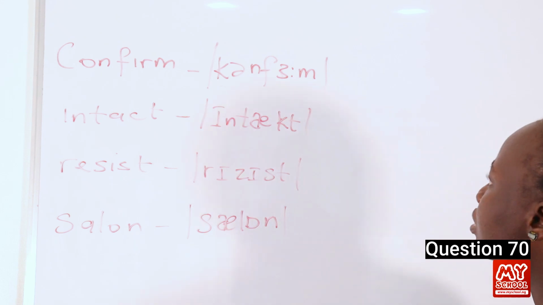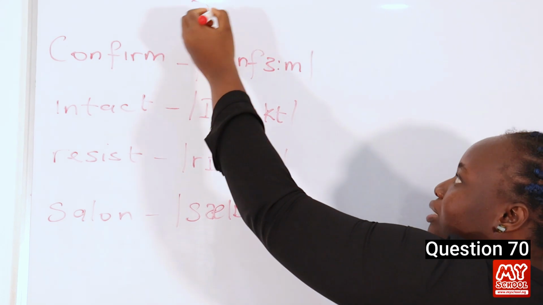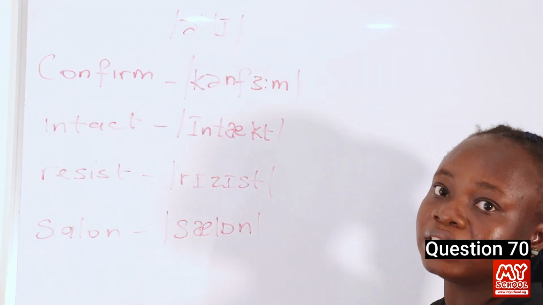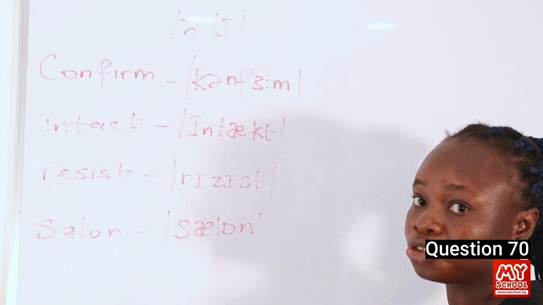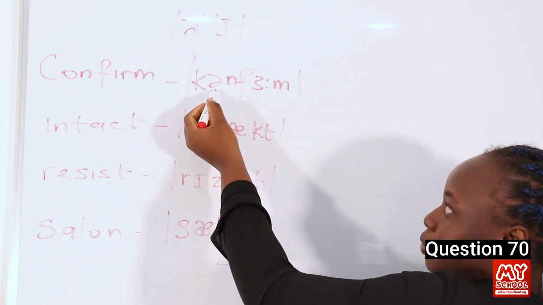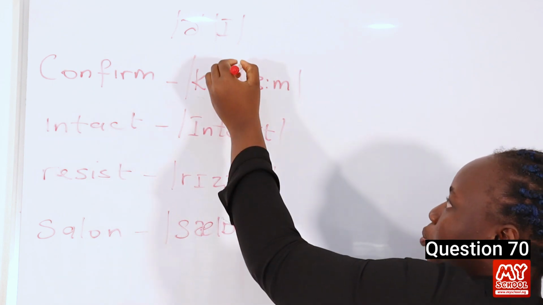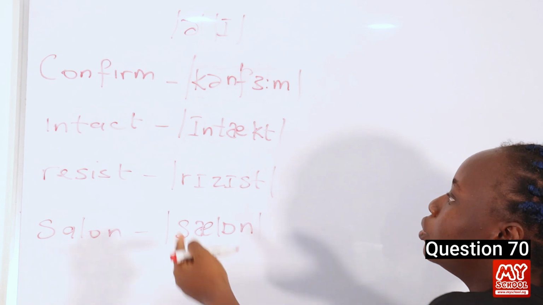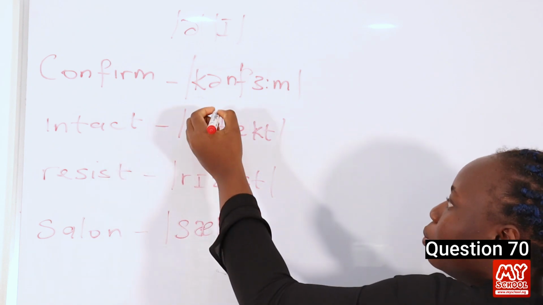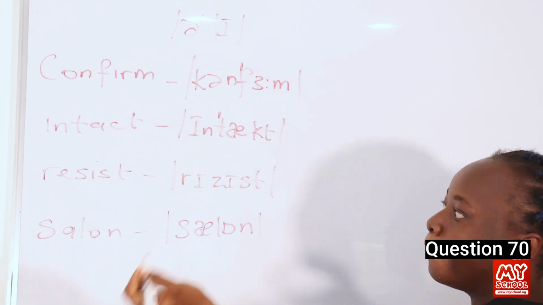So there's something that is very important when it comes to stress. We identify the schwa sound and the e sound as weak syllables, and whenever we find them in a particular word, we try to avoid placing stress on those syllables. So in this case, we can see the schwa sound here, and so the stress has to be on the next syllable. Then in the word intact, there is the e sound here, which is a weak syllable, so we put the stress here.